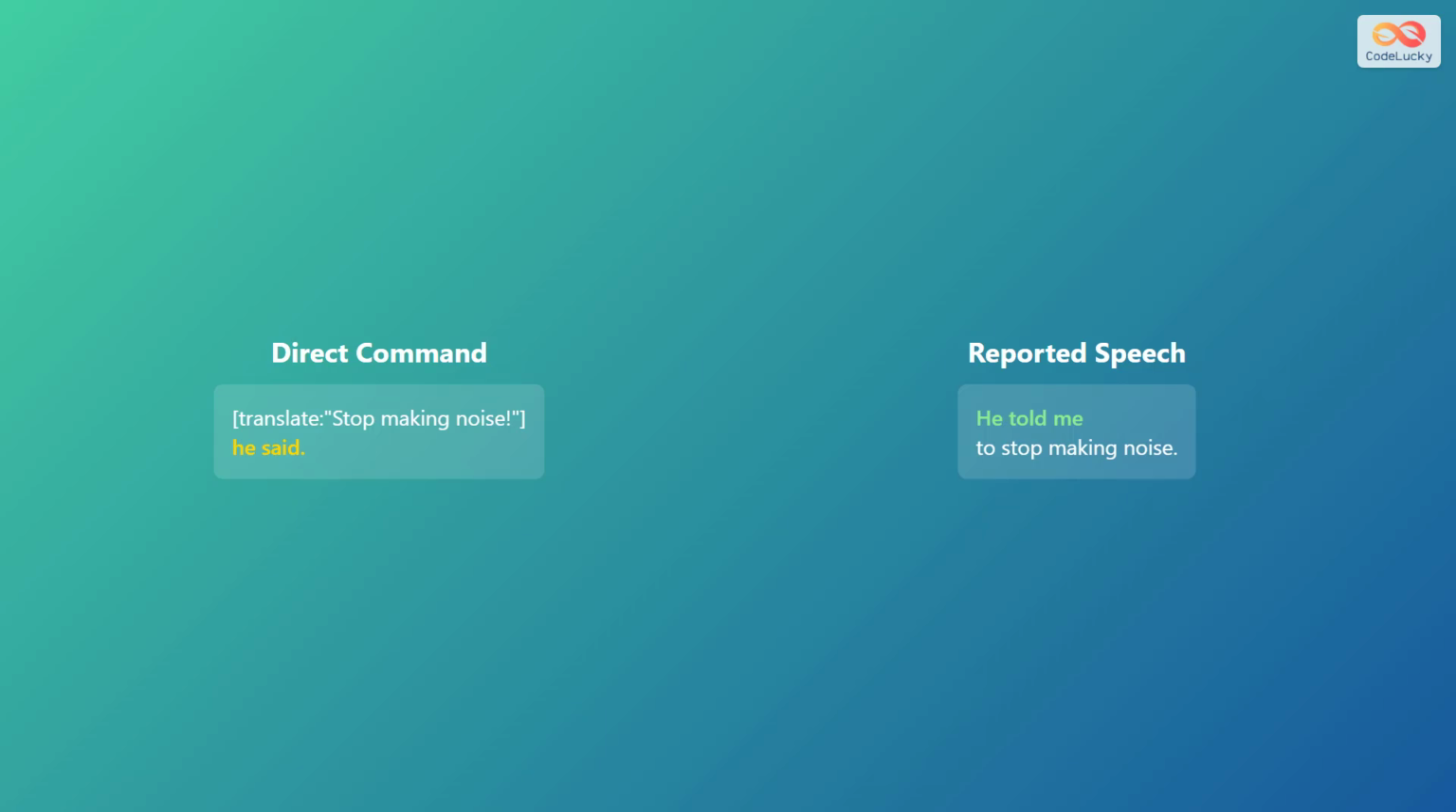Phrasal verbs work the same way. "Stop making noise!" he said becomes "he told me to stop making noise." Multi-word verbs stay intact after "to." The reporting structure handles all command types consistently using infinitive form.